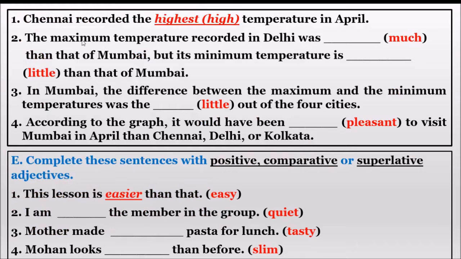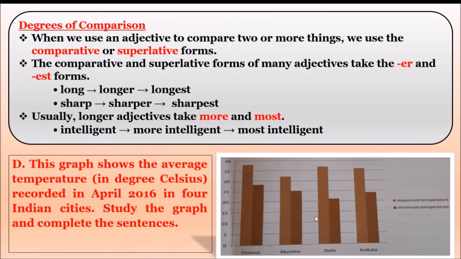Understood? Second one: the maximum temperature recorded in Delhi was dash than that of Mumbai. Now listen children, we are comparing Delhi with Mumbai. It means we are comparing only two places, two cities. We are not comparing with the whole group. We are comparing the temperature of Delhi with Mumbai. Then what will come here? In place of much, what is the comparative degree? More. We have discussed this here, right?